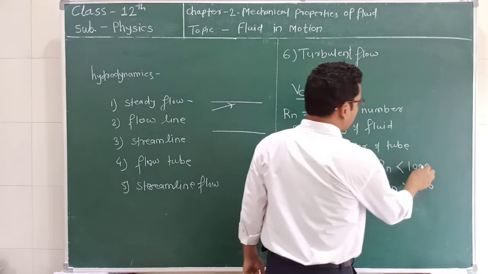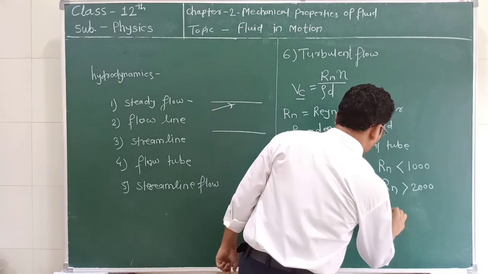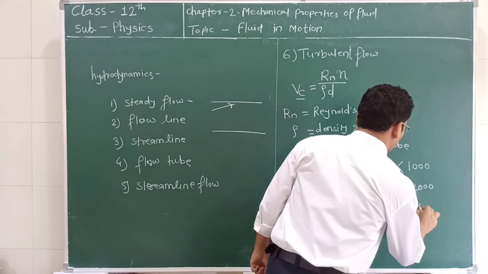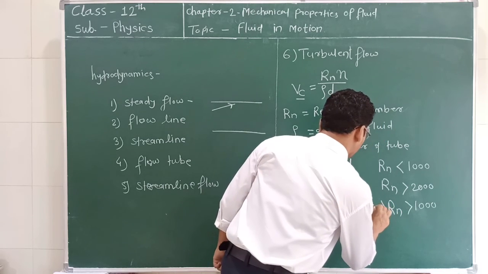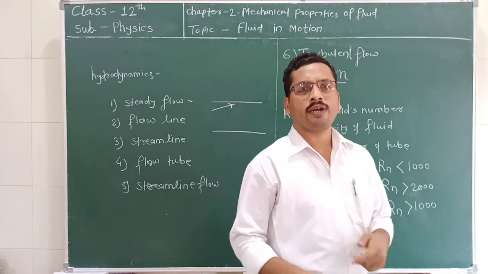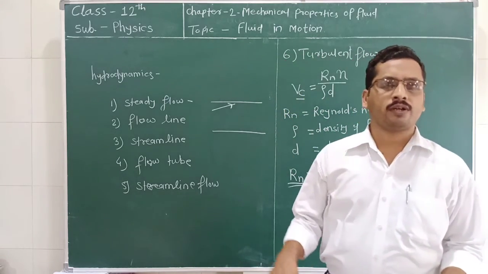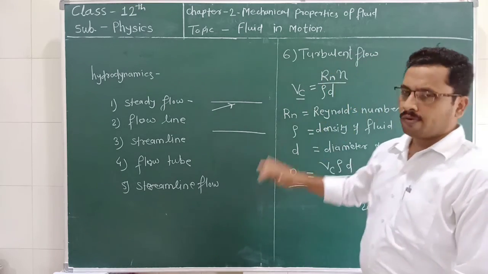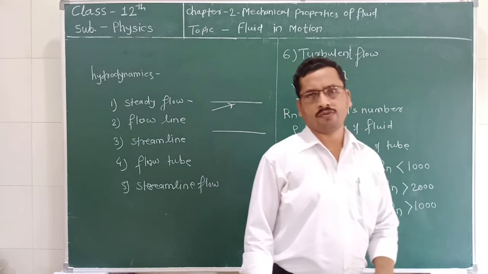But what happens between 1000 and 2000? If the value of Rn is greater than 1000 but less than 2000, then the streamline flow is being converted into the turbulent flow. The transformation from streamline flow to turbulent flow takes place between 1000 and 2000.